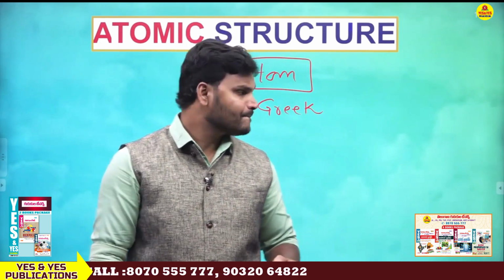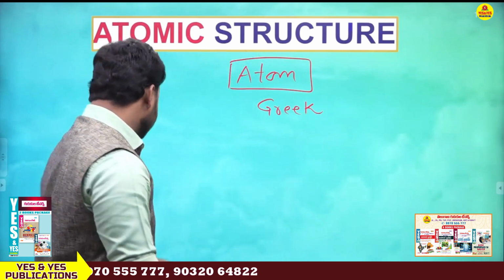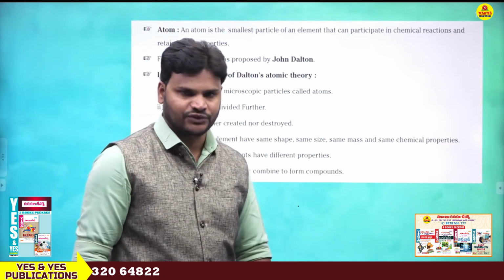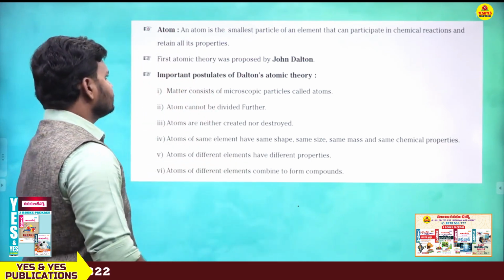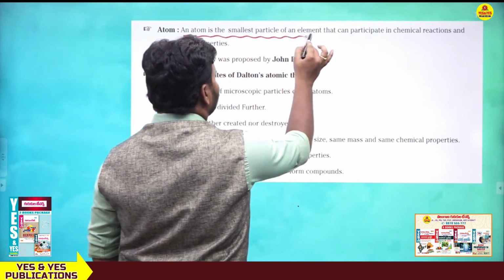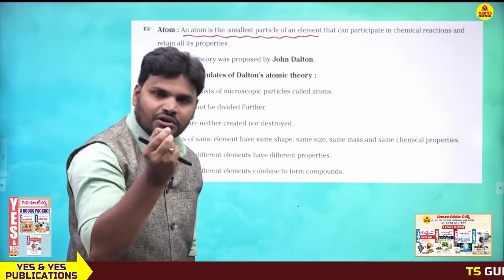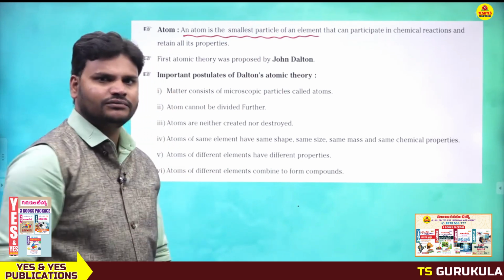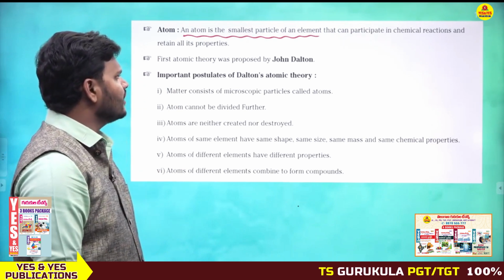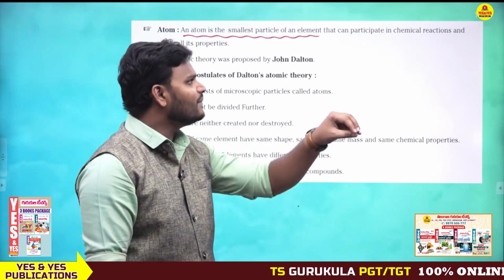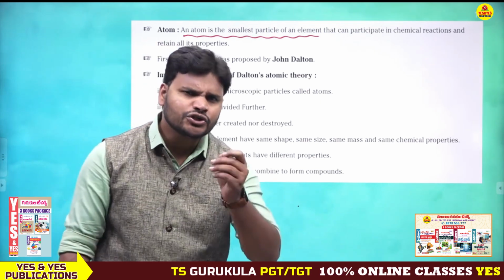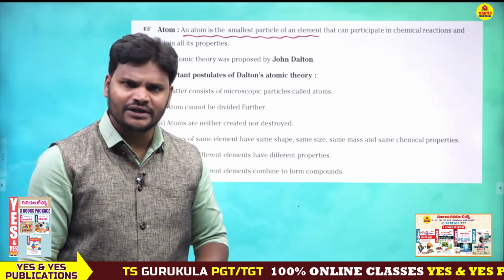Next, the first scientist is John Dalton. He has given some statements. Just look at the board. What is an atom? The atom is the smallest particle of an element, very, very small. The atom is the smallest particle that can participate in chemical reactions and retain all its properties. So the atom is the smallest particle which takes part in chemical reactions.